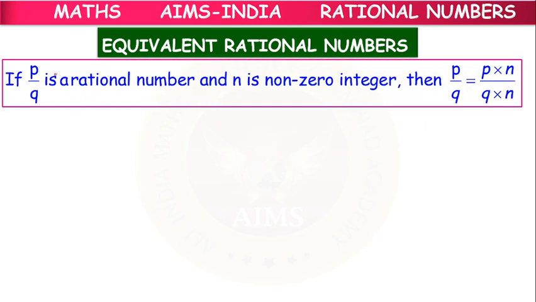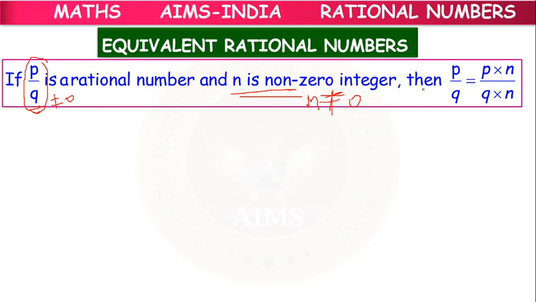So suppose we have p by q, which is a rational number, where q is not equal to 0, that is the condition here. And we have n, which is a non-zero integer, meaning n is also not equal to 0.